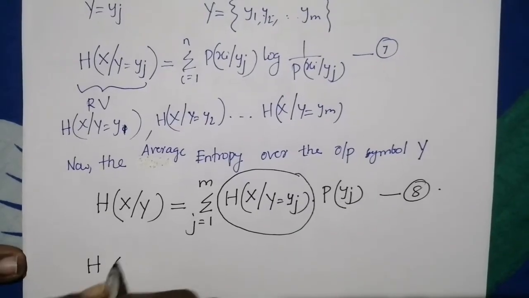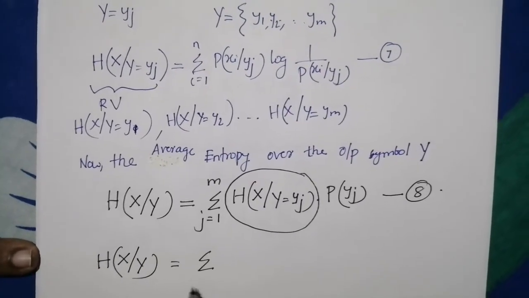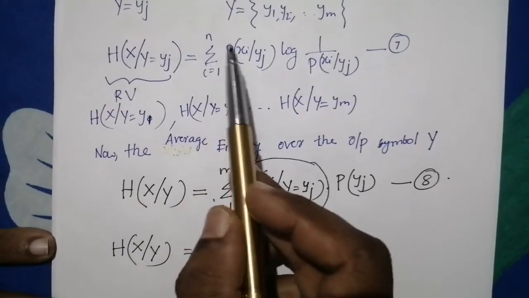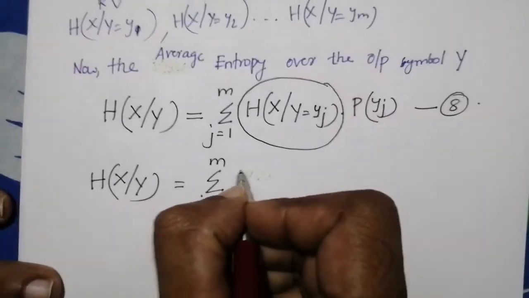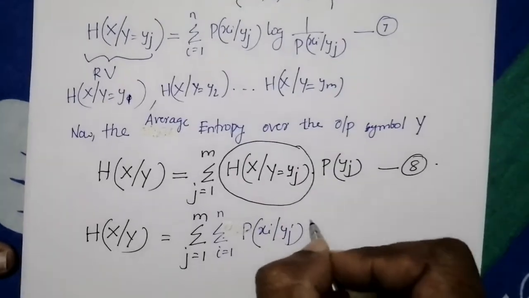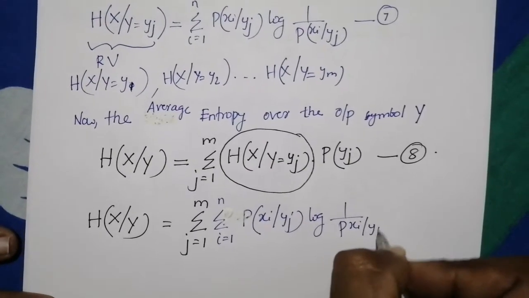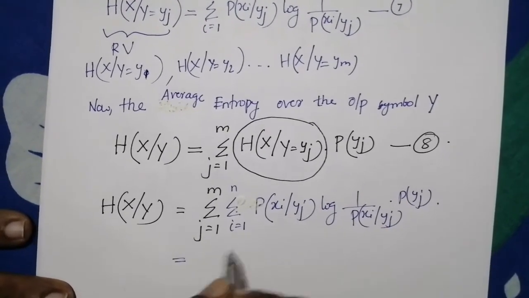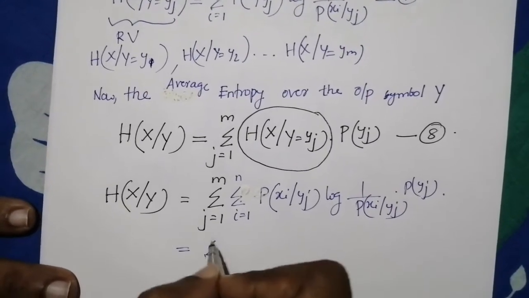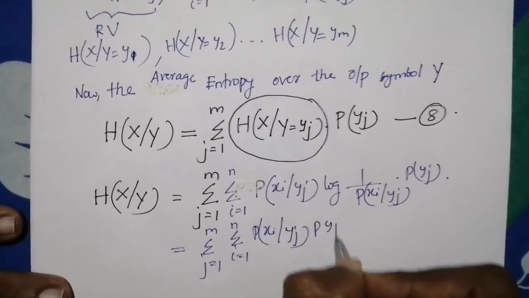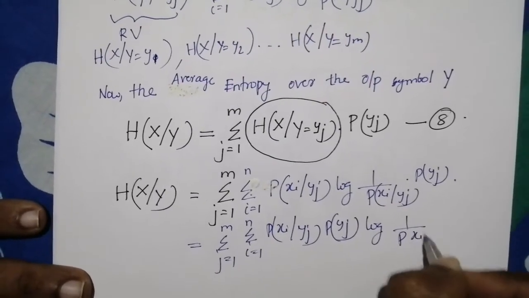That is, H(X|Y) can be written as the sum over j equal to 1 to m of H(X|Y = yj), which is the sum over i equal to 1 to n of P(xi|yj) log 1 by P(xi|yj), into P(yj). So we will replace it as the sum over j equal to 1 to m, the sum over i equal to 1 to n of P(xi|yj) into P(yj) log 1 by P(xi|yj).